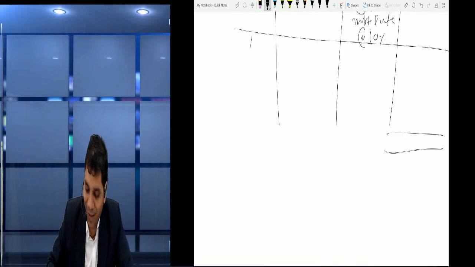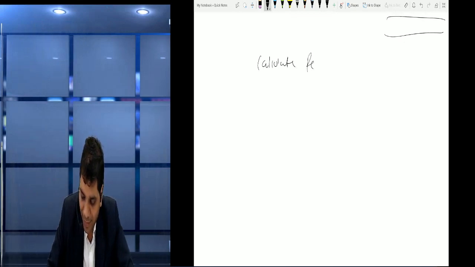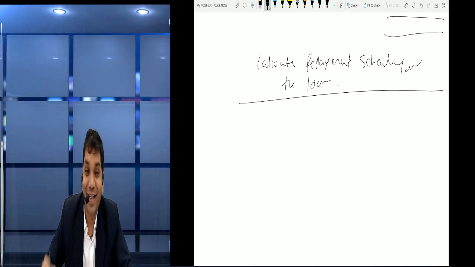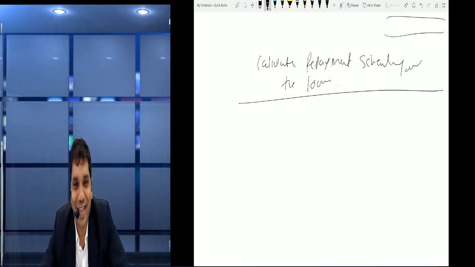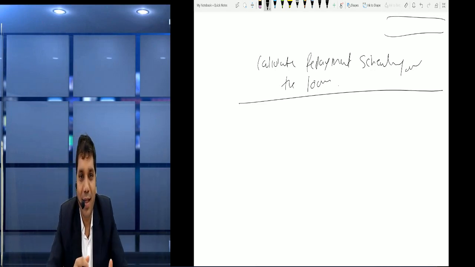So friends, after that what we do, we will calculate the repayment schedule for the loan. It is again very important. Repayment schedule means whatever loan we had taken, how we repay it.